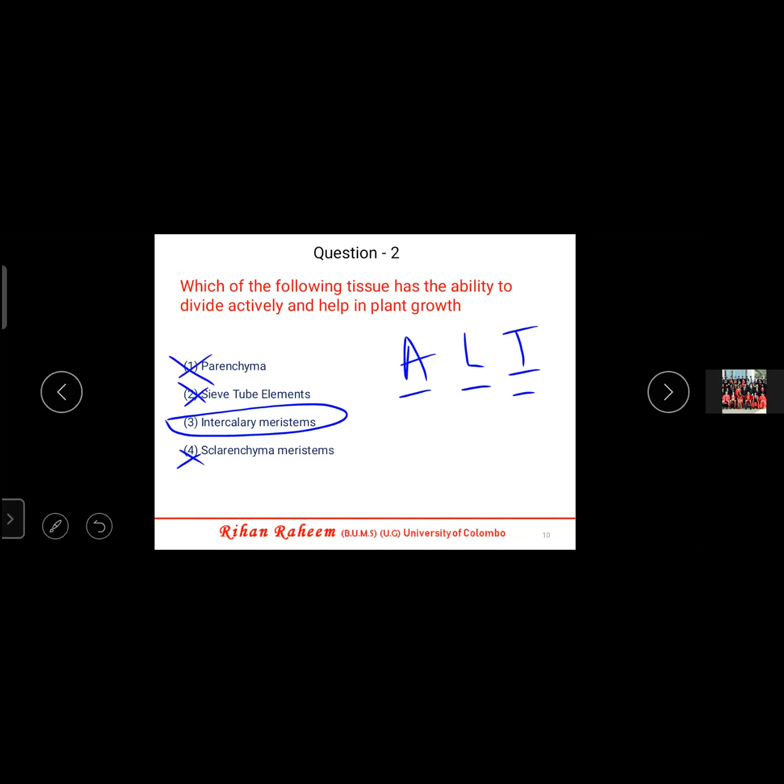If there is any doubts, you can unmute and ask. Everyone understood this question? Okay, so not only the question is important, with the question, you can learn few other things also. So today we learned about this Ali in this question. So the answer is intercalary, but you should know there are two other apical and lateral meristems also.